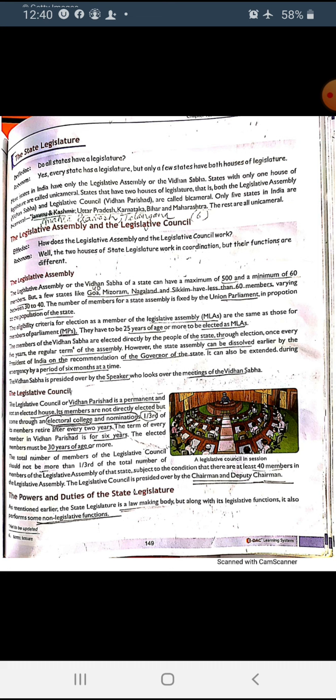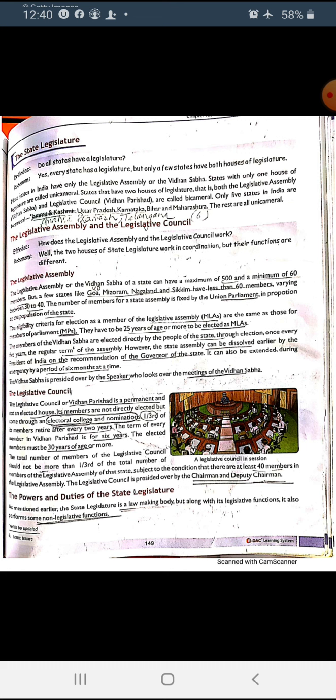And this we do through the elections, which we take after every 5 years in regular terms. Sometimes it happens that the government faces a no confidence motion and loses its majority, and they have to leave the government also.